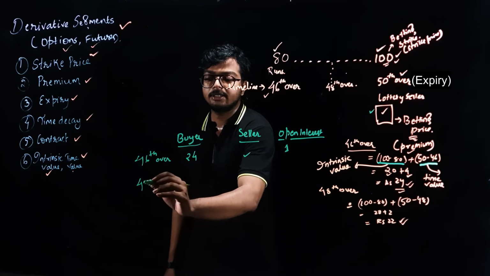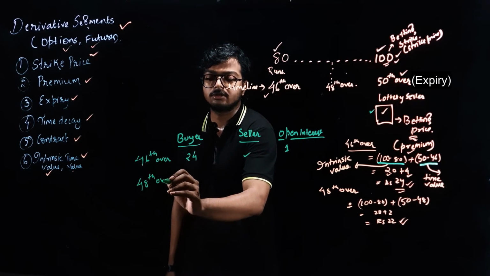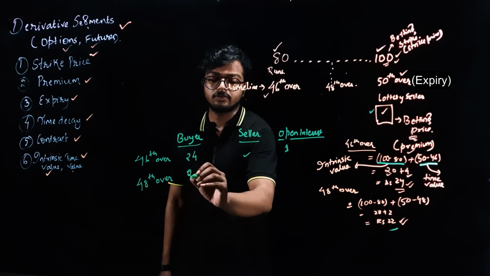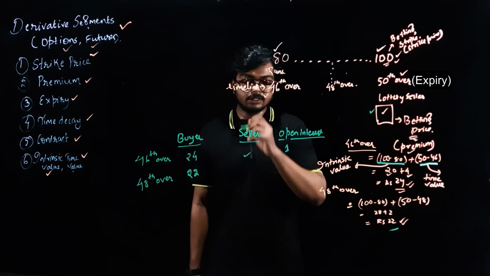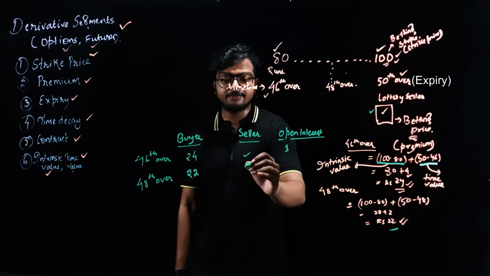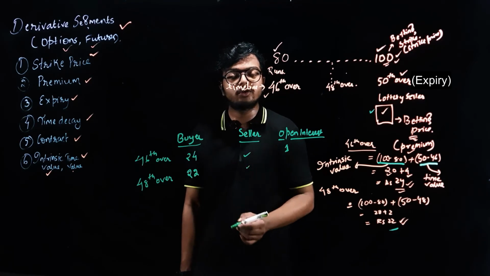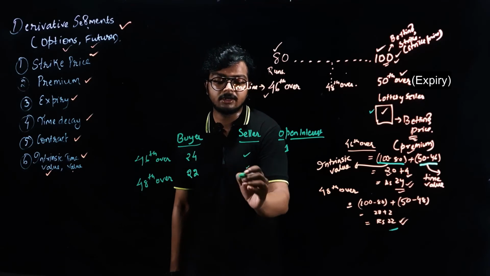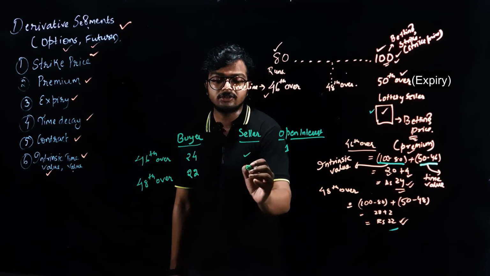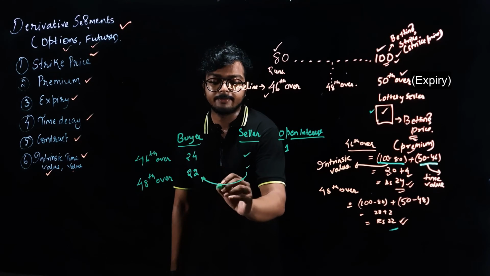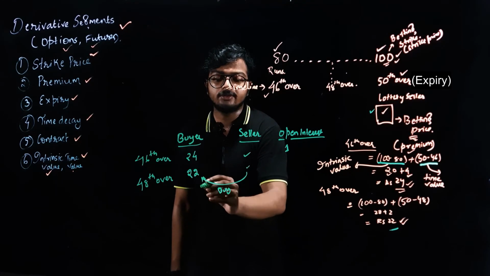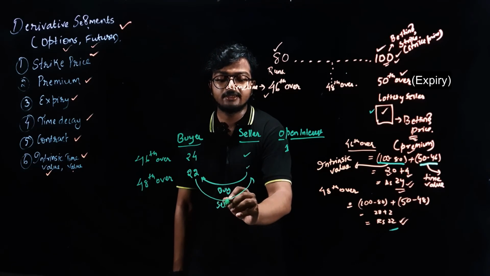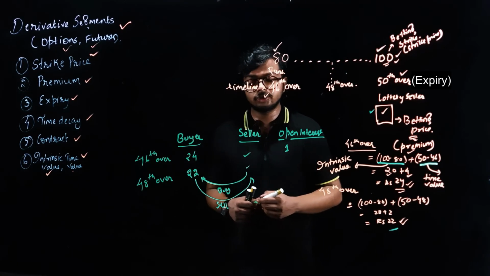Now say for example, at the 48th over, how much is the price now? 22, right? Now say the seller says that they want to close the contract. So the seller makes an offer that they want to buy, and you say it's okay, I want to sell. So you are basically interchanging your positions.